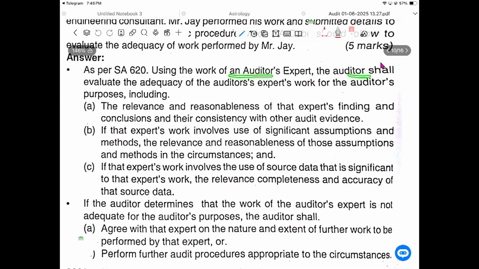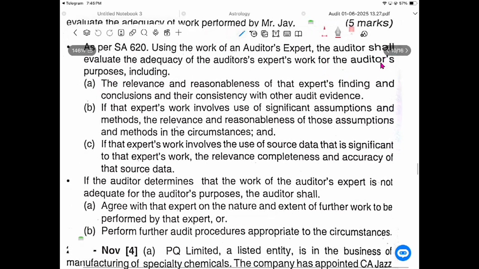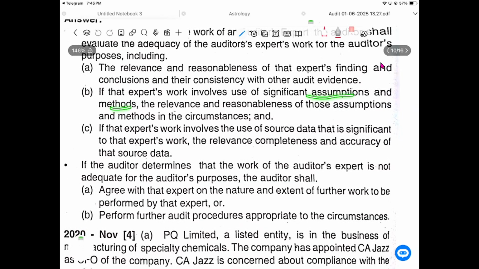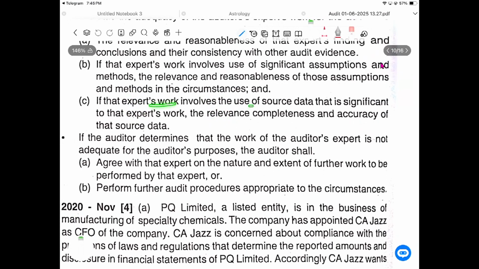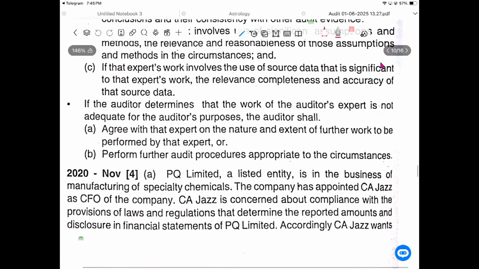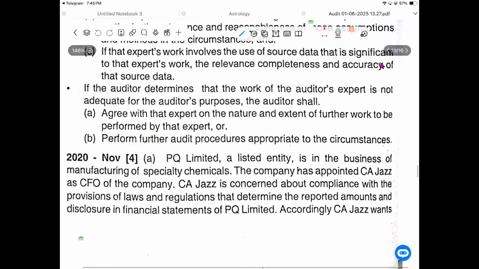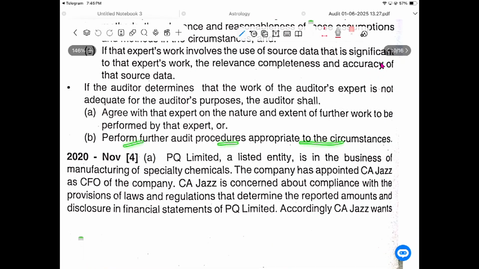Using the work of an auditor's expert, the auditor shall evaluate the adequacy of the auditor's expert's work for the auditor's purposes, including the relevance and reliability of the expert's findings and conclusions and their consistency with other audit evidence. If the expert's work involves significant assumptions and methods, the relevance and reasonableness of those assumptions and methods in the circumstances. If it involves use of source data that is significant to the expert's work, the relevance, completeness and accuracy of that source data. If the auditor determines that the work of the auditor's expert is not adequate for the auditor's purposes, the auditor shall agree with the expert on the nature and extent of further work to be performed by the expert, or perform further audit procedures appropriate to the circumstances.